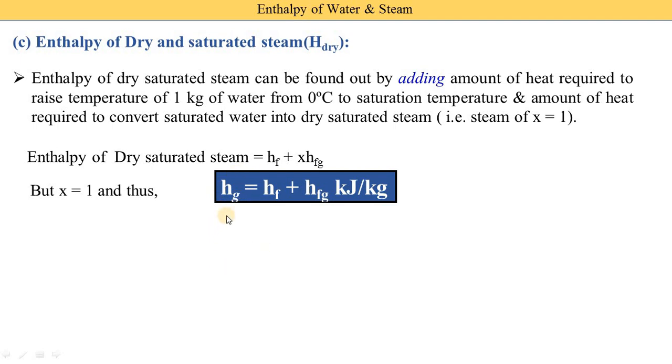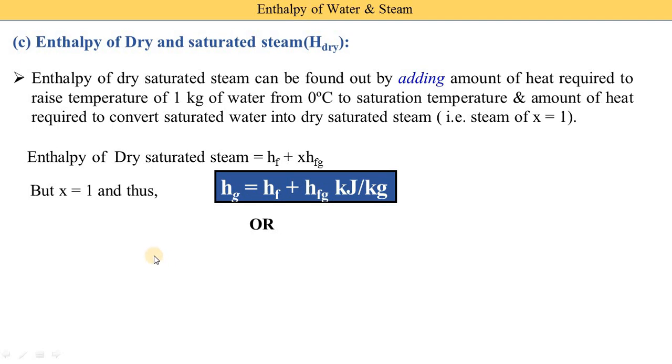The enthalpy of dry and saturated steam is denoted as h dry, or it is also denoted as hg, and it is equal to hf plus hfg. From this equation we conclude that hfg can also be found from these two parameters. In some steam tables the value of hfg is not given; they only give hg and hf. So how do you find hfg? hfg is equal to hg minus hf. That way you can find this hfg.